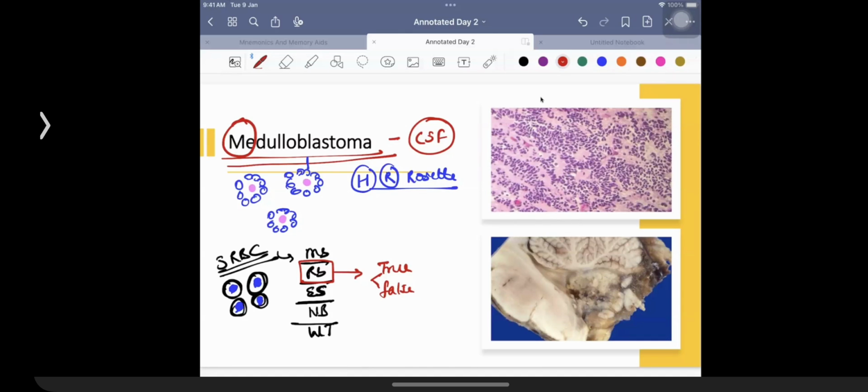True rosettes, which are going to be given the name of, as all of you are aware, you have to flex your muscles and win the game. Flexner Wintersteiner rosettes. Flex your muscles and win the game. Flex these muscles, the brain muscles that you have, and Flexner Wintersteiner rosettes. And when we are going to be talking about the pseudo rosettes, they are going to be given the name of Homer Wright rosettes. So those are the things that are going to be commonly asked in the exam with regards to medulloblastoma. That's all I can recall as of now.